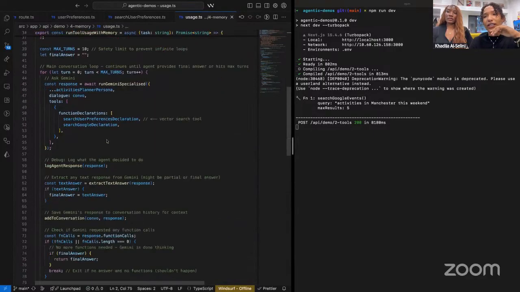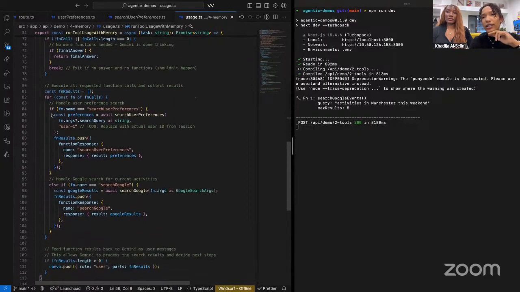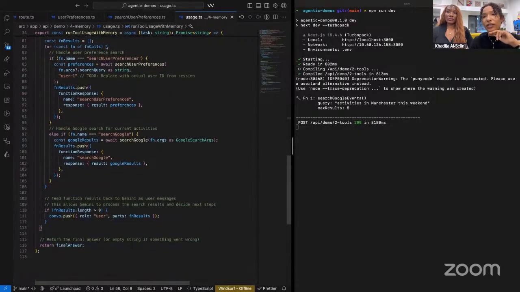So we added this tool here. And this time it's a loop because there are obviously a few extra steps, like searching their preferences, making 2 or 3 web searches, and then looking at those results until it gets to the goal. And this is very, very familiar to before.